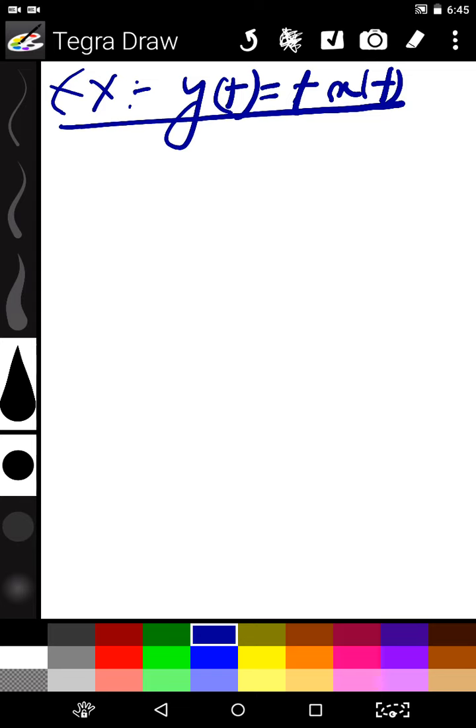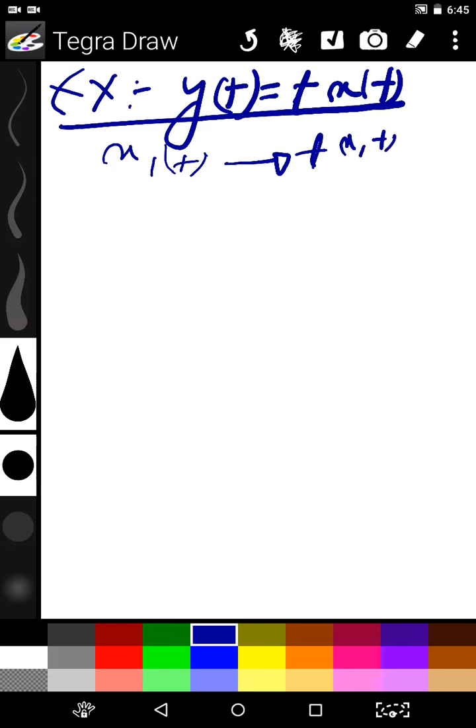First of all, we will test the linearity property, whether it is linear or not. For linearity we first verify the additive property. Let's say I give x1(t) as input to a system, then what will be the output?